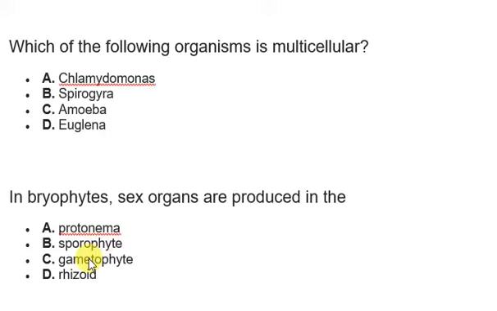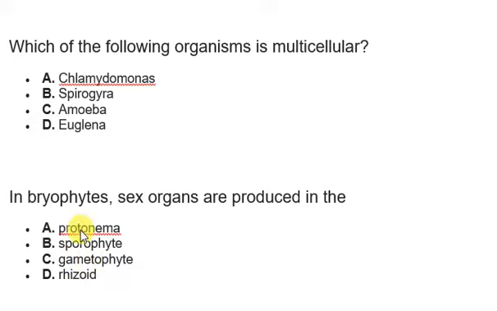Gametophytes are the stage in which sex organs are produced, the antheridium and the archegonium. Rhizoid is a root-like hair. You can also call them root hair cells. They are used by plants for absorption of nutrients. So the correct answer here is option C, gametophyte.